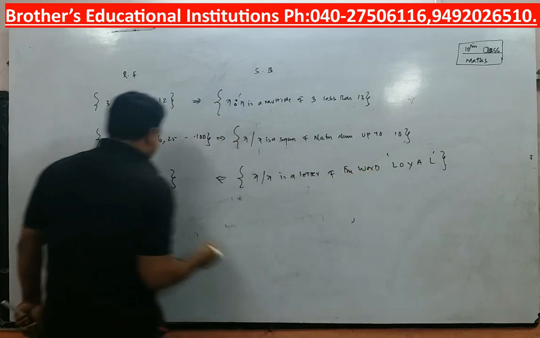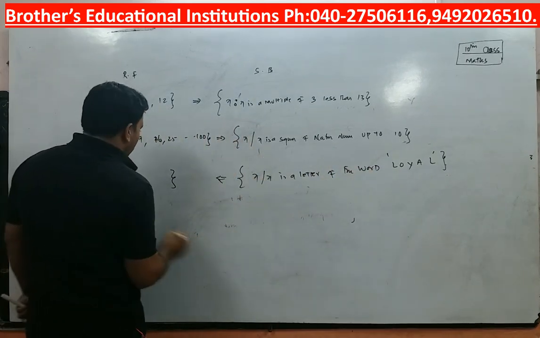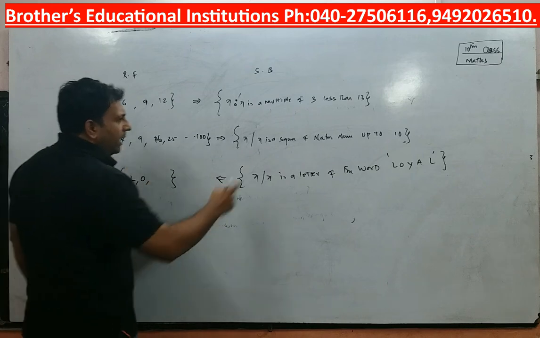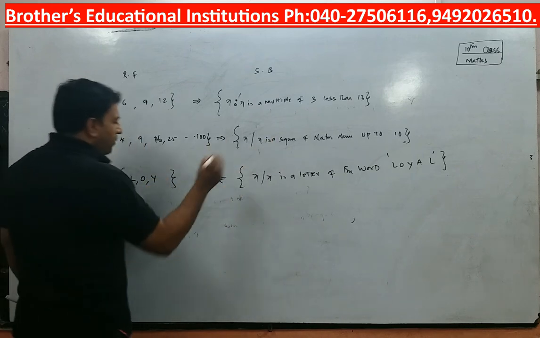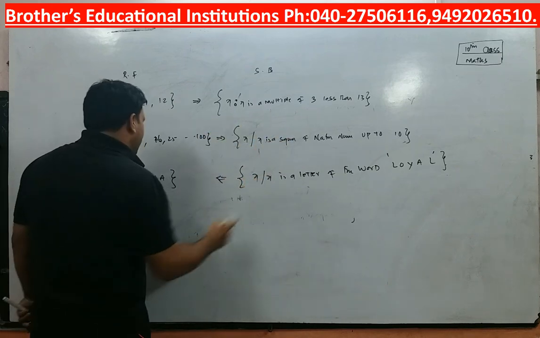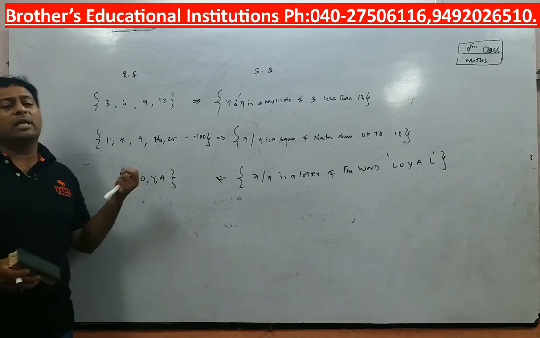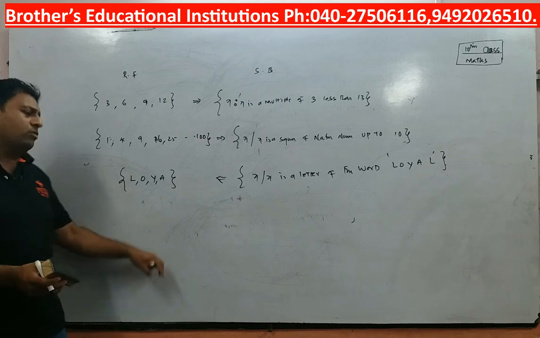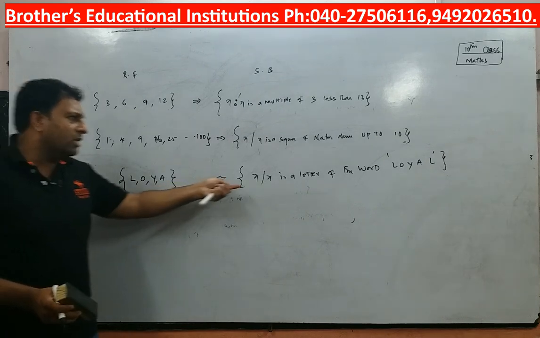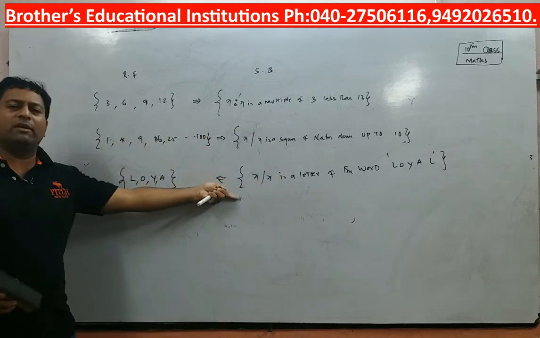Letter means one alphabet. I will have to take L followed by O. Again I have to write Y followed by A. Again I have L. But since you are writing roster form, in roster form the elements are never repeated. Once you wrote the element, that is final. So that's how you write the roster form for the given set builder form.